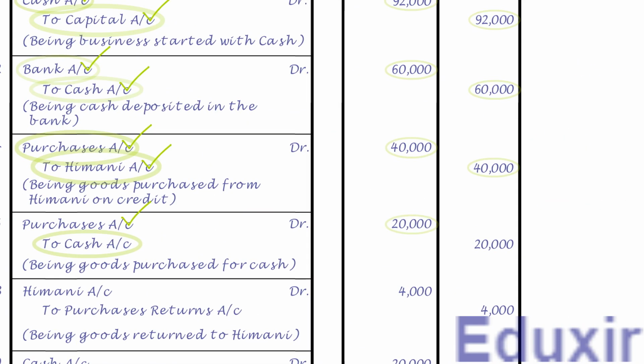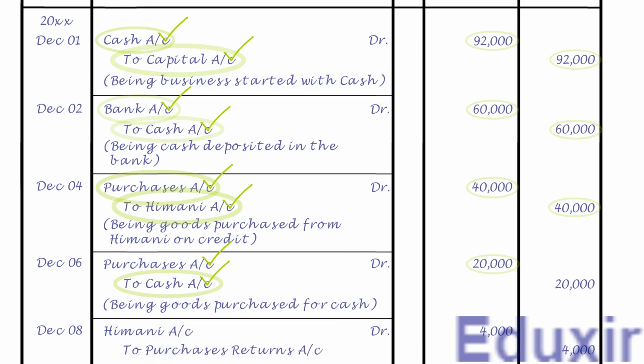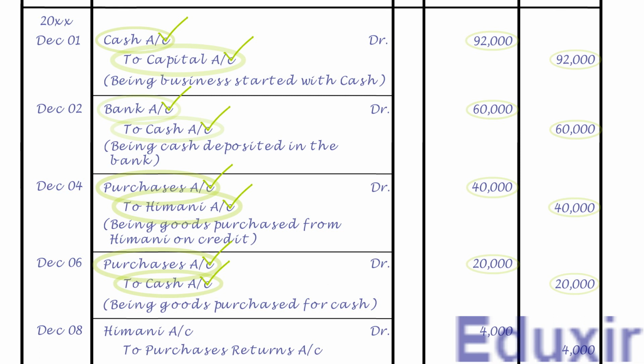As the name suggests, it needs to be posted on the credit side of cash account and the credit amount is 20,000 rupees. Note that the details that need to be posted into the particulars column is purchases account. As we already have the cash account, let us now post this entry into that account.